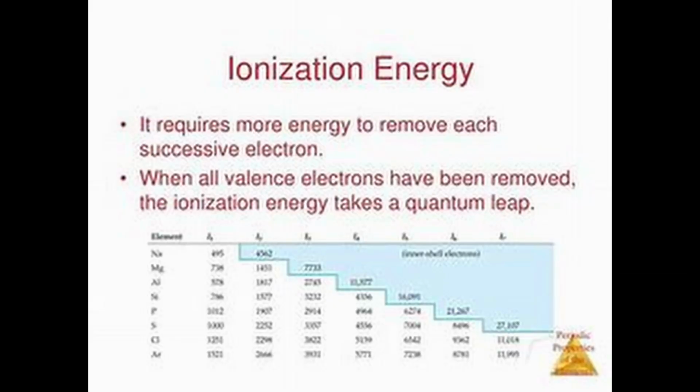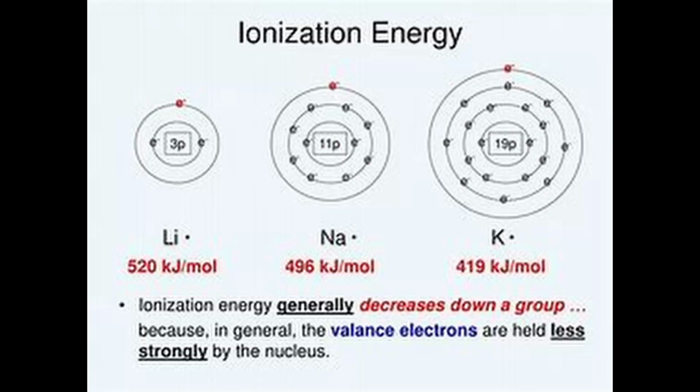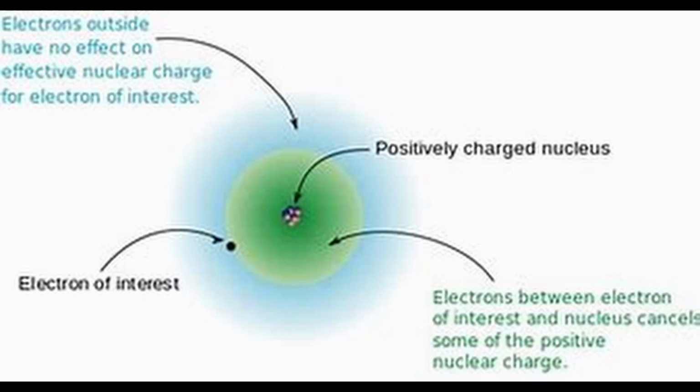A quantitative measure of the tendency of an element to lose an electron is given by its ionization enthalpy. It represents the energy required to remove an electron from an isolated gaseous atom in its ground state. The ionization enthalpy is expressed in units of kilojoule per mole. Energy is always required to remove an electron from an atom, and hence ionization enthalpies are always positive. The second ionization enthalpy will be higher than the first ionization enthalpy because it is more difficult to remove an electron from a positively charged ion than from a neutral atom.